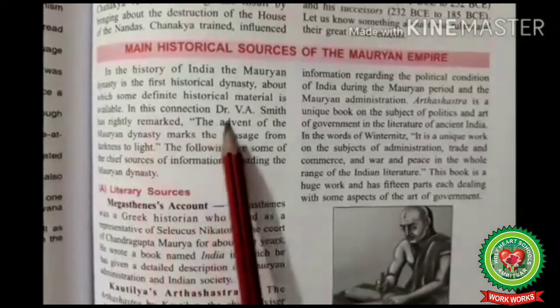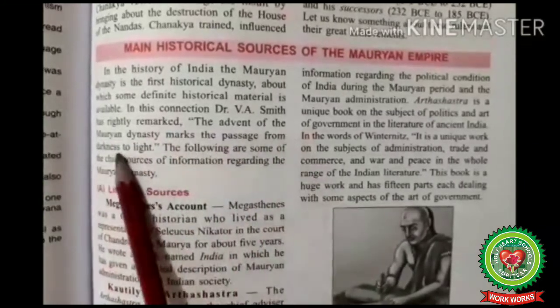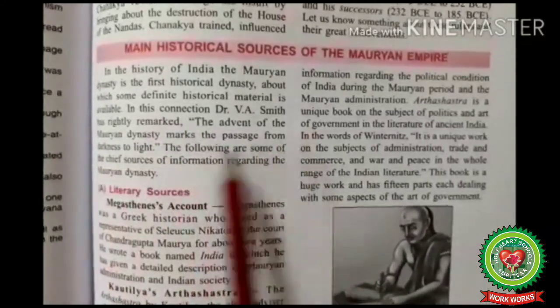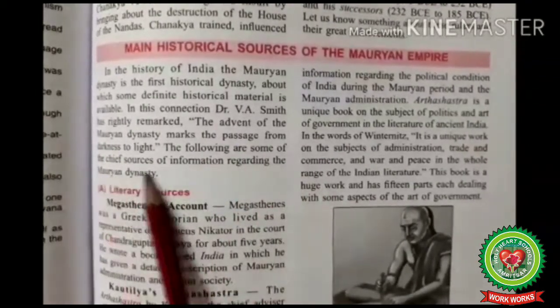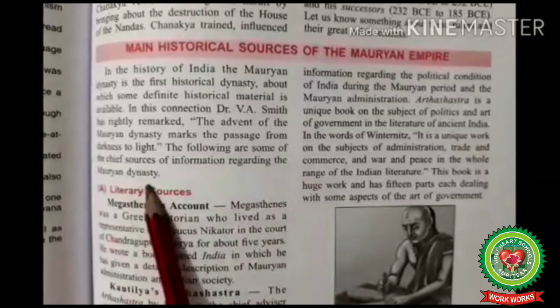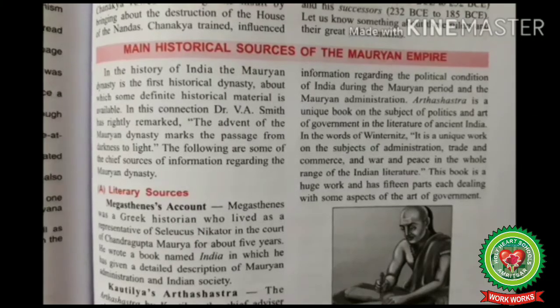In this connection, Dr. V. A. Smith has rightly remarked that the advent of the Mauryan dynasty marks the passage from darkness to light. The following are some of the chief sources of information regarding the Mauryan dynasty. It means we can get information about the Mauryan dynasty through the literary sources as well as the archaeological sources. Now let's discuss the literary sources.